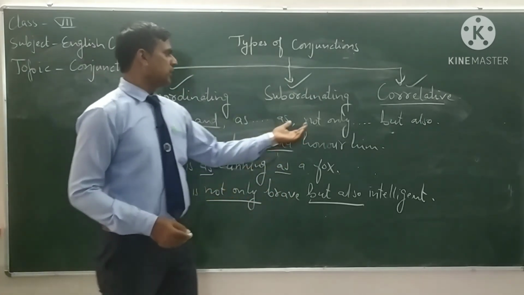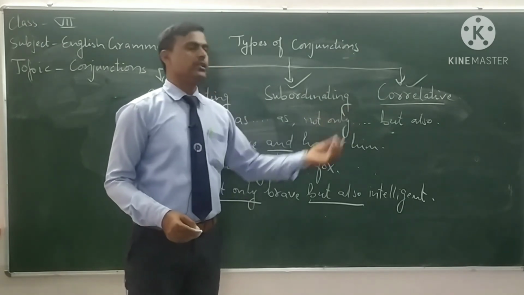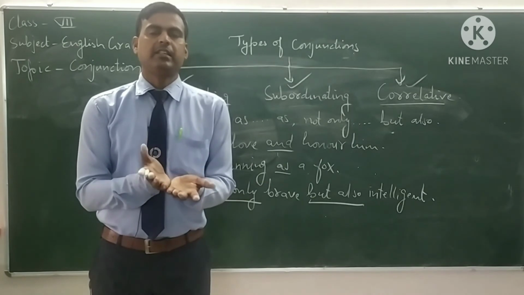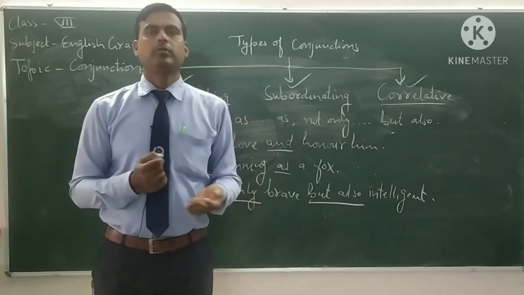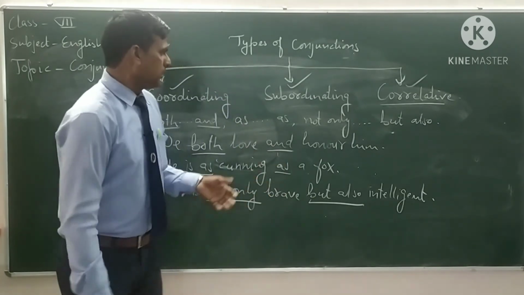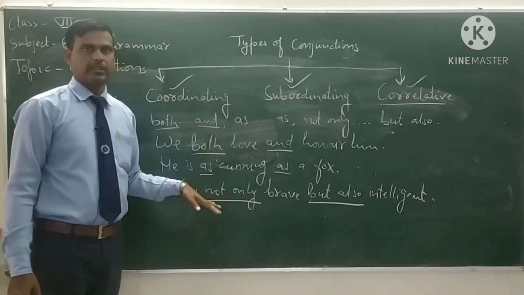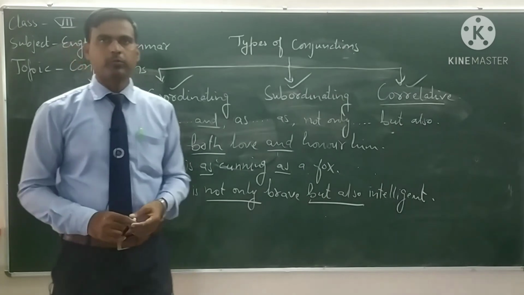So we use these conjunctions with each other. That's why these conjunctions are called correlative conjunctions. There are many conjunctions that are used as correlative conjunctions, you can see from your book.